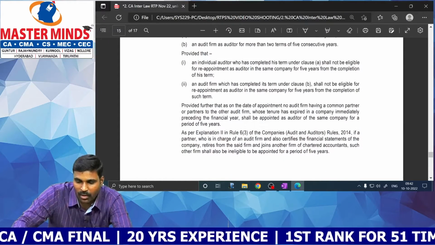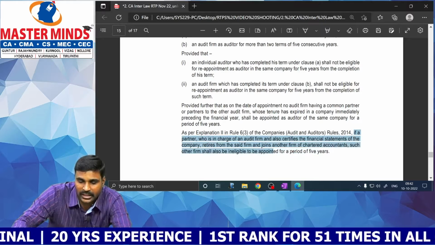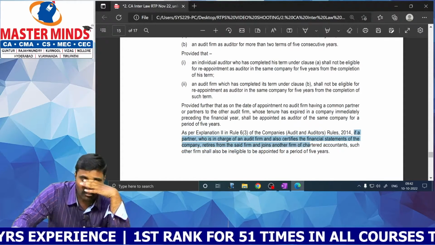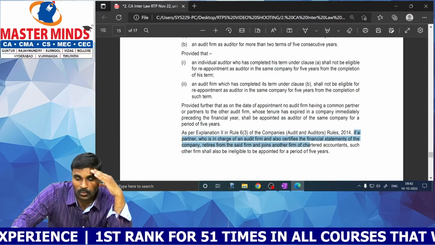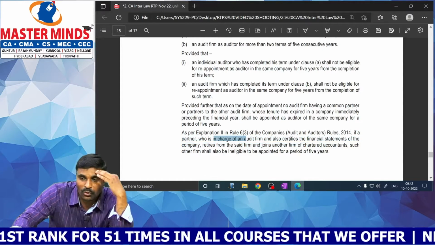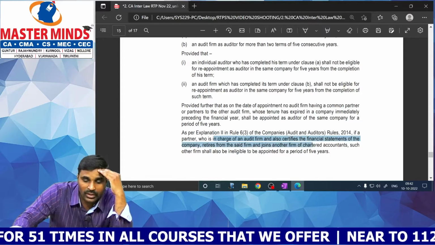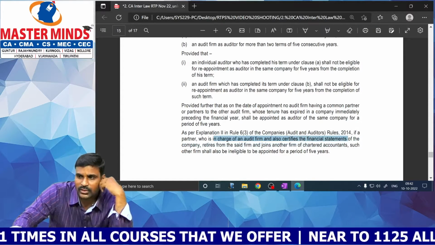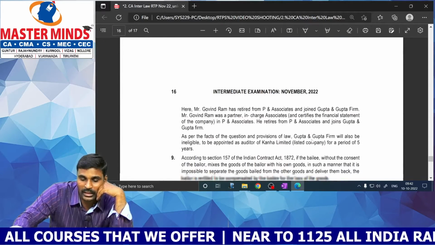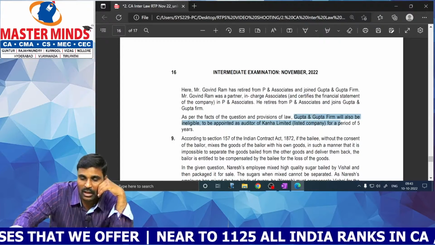If a partner who is in charge of an audit firm and also certifies the financial statements retires from the said firm and joins another firm. Here Mr. Govind Ram retired from P and Associates and thereafter joined Gupta and Gupta Associates. Whether the firm is eligible or not depends upon whether Govind Ram is in charge of the audit of P and Associates and whether he certified the financial statements. If these two conditions are satisfied, then Gupta and Gupta is ineligible. Otherwise, Gupta and Gupta will be eligible. It will also be ineligible for a period of 5 years.